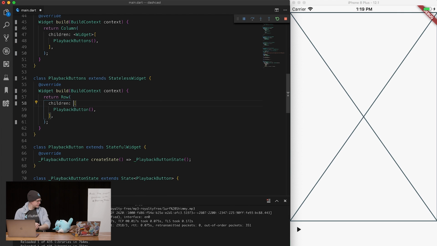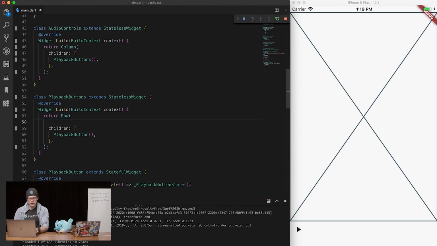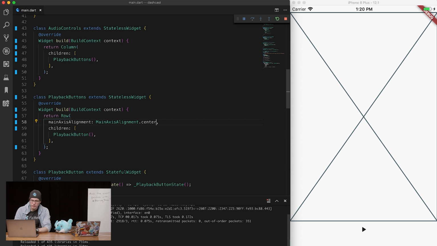There's some odd cases where it can infer the wrong thing and it can cause problems. But for the sake of this, these are all widgets, so I can lose all of these, and it will also work totally fine. So we've got a row. We probably want to have our buttons centered, so we can set our main axis alignment to center. There we go. And you would like reverse-y and forward-y. Yes, please. Okay, reverse-y and forward-y.